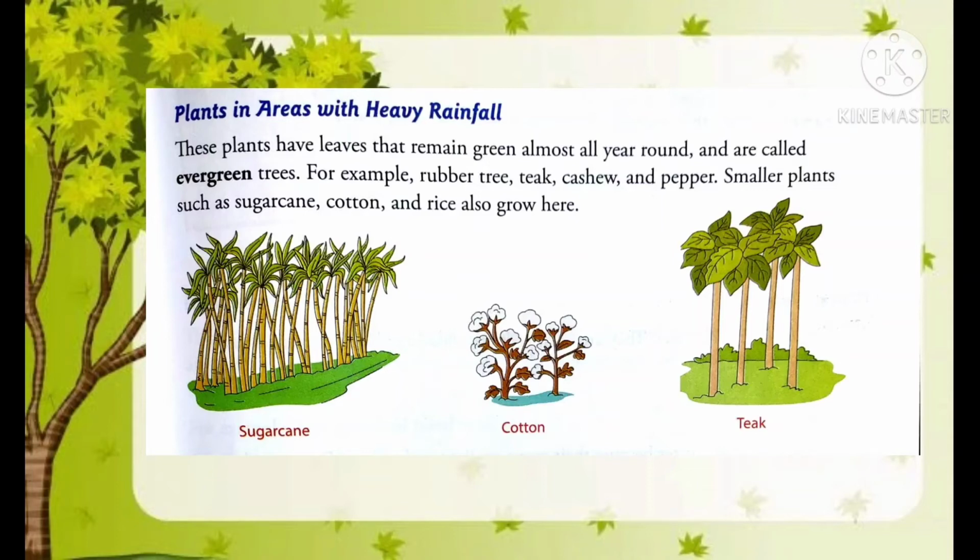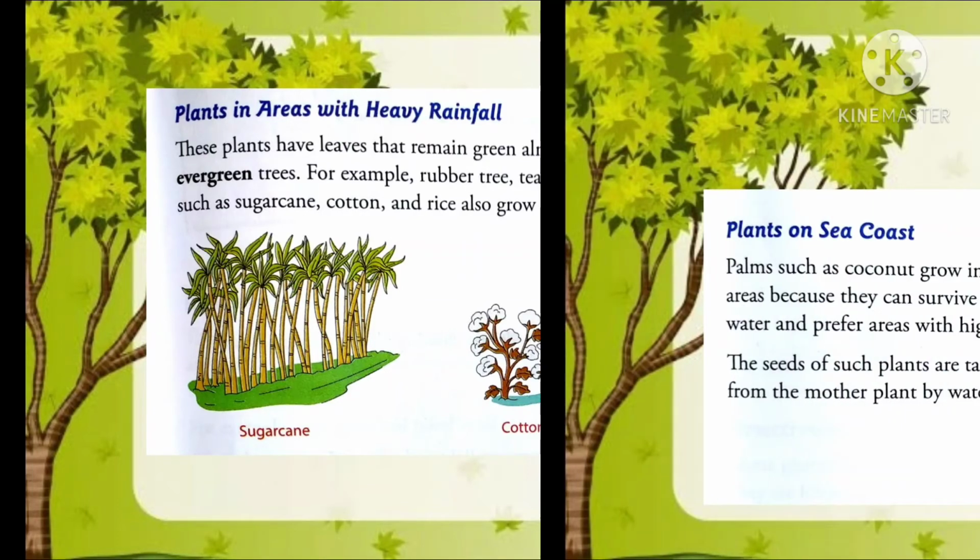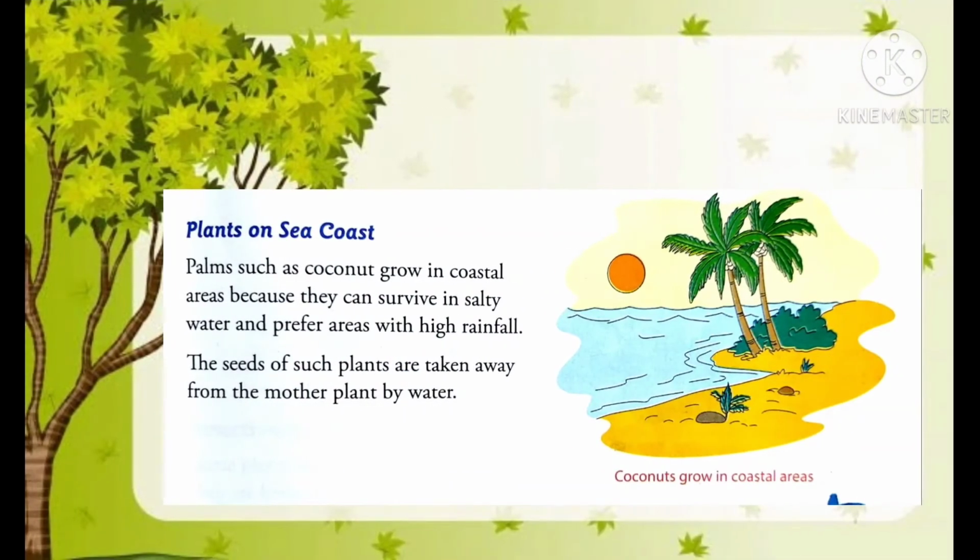Now let's know about the plants which are found on the sea coast. Students, those plants which can survive salty water as well as require heavy rainfall grow on the sea coast.